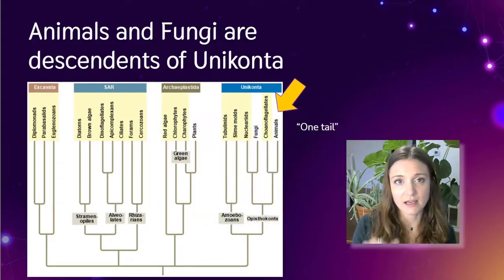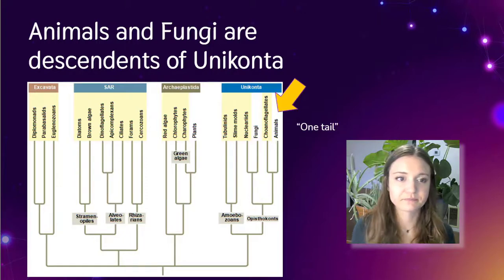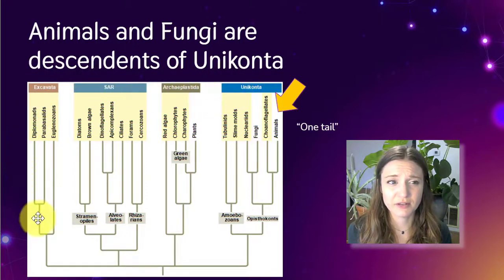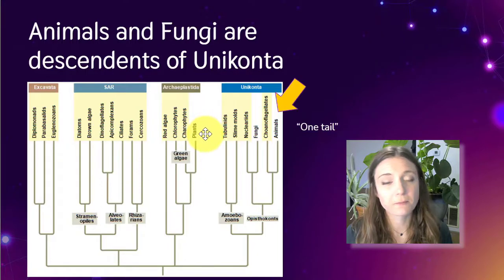So let's get a sense of where animals are in our eukaryotic tree. Remember, this is our tree of eukaryotes. All of these in yellow here are protists. Here we have our plants over here in Archaeplastida.